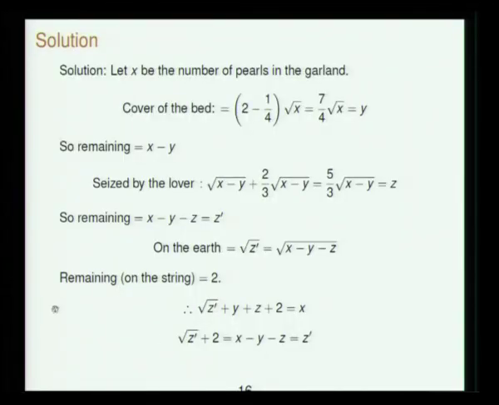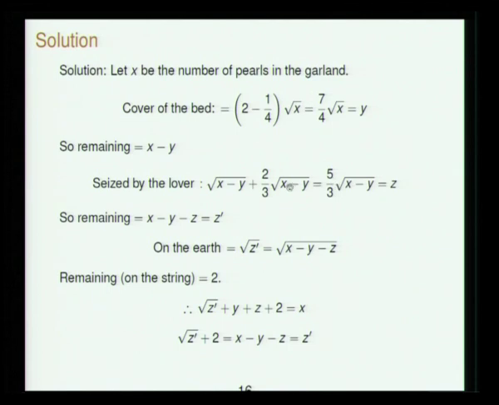On the cover of the bed, it is 2 minus 1/4 into root x, and you write it as y. Now remaining is x minus y, initially x, which we do not know. Then he is seizing the square root of this plus 2/3 times this.